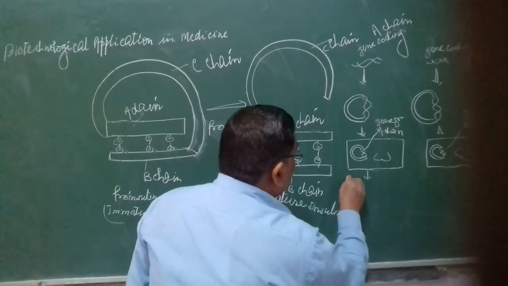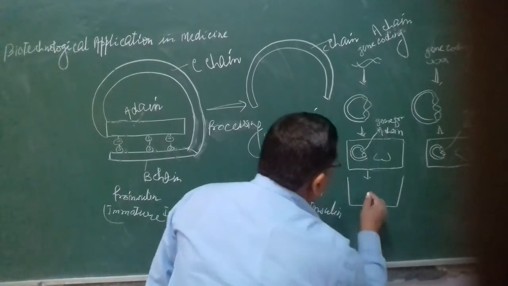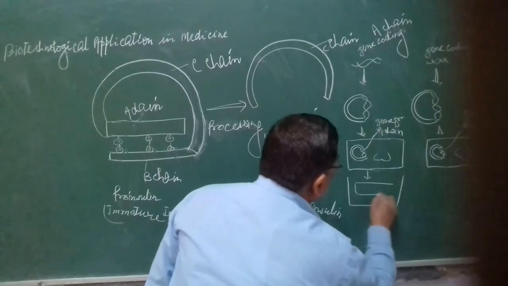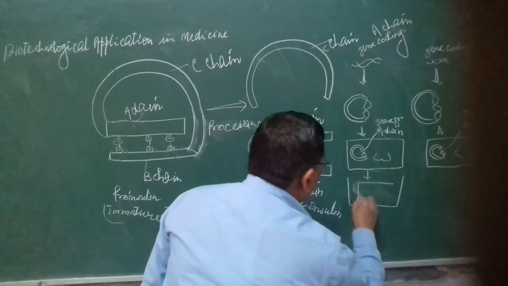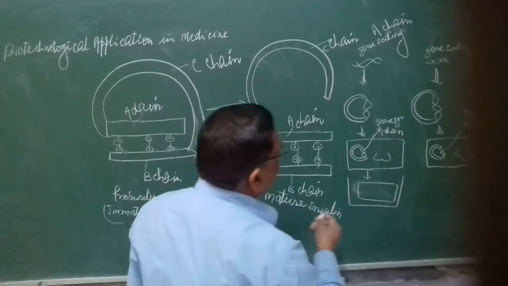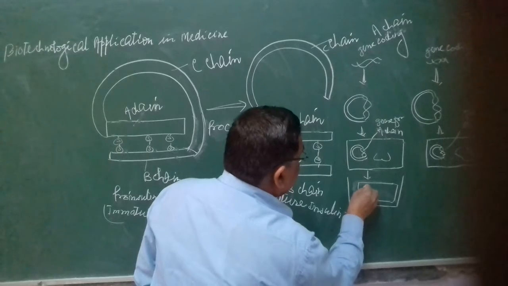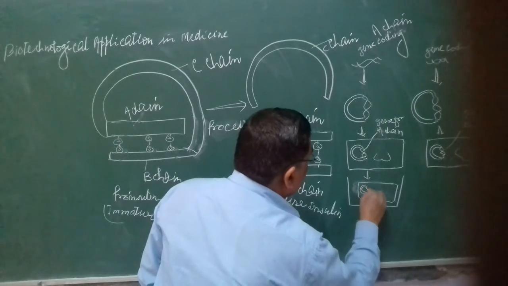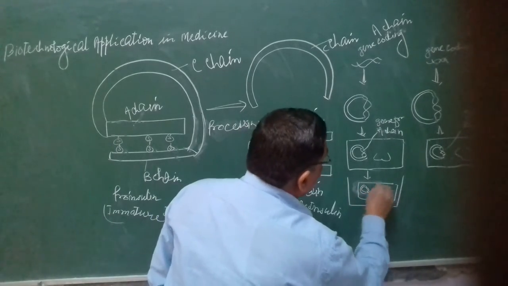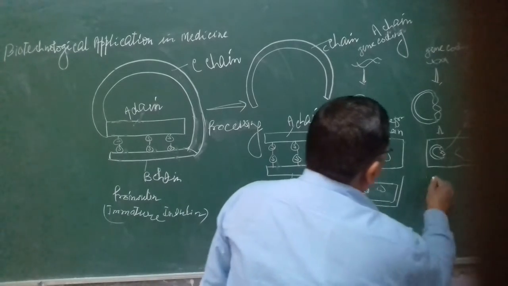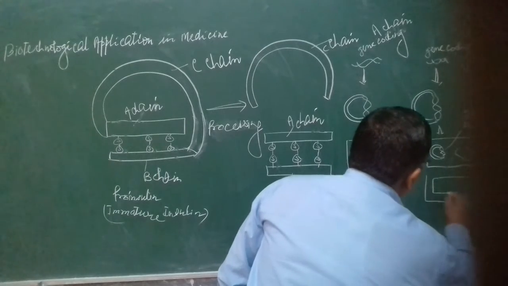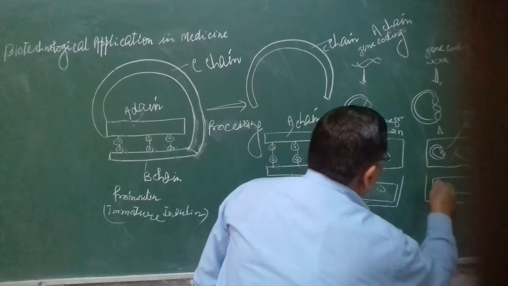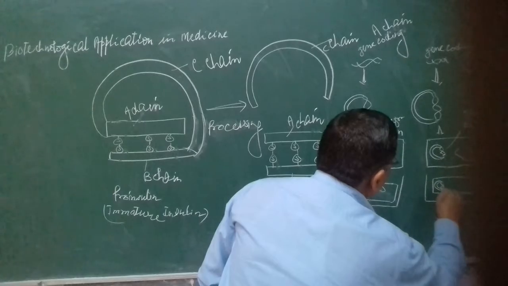Now in culture medium, this bacteria produces the A chain because it contains the A chain coding gene, and this bacteria produces the B chain because it contains the B chain coding gene.